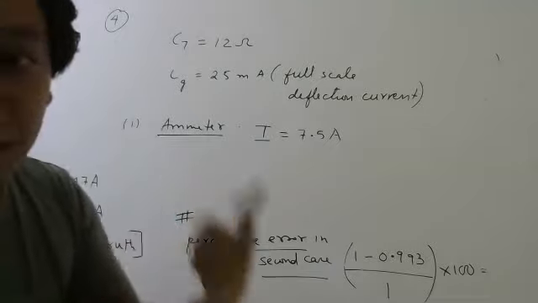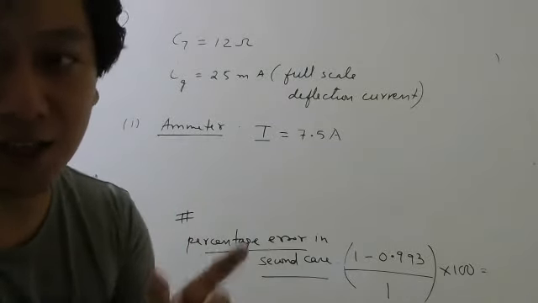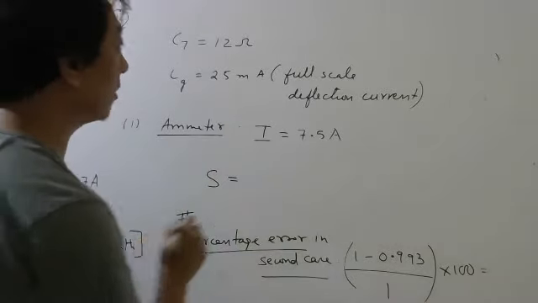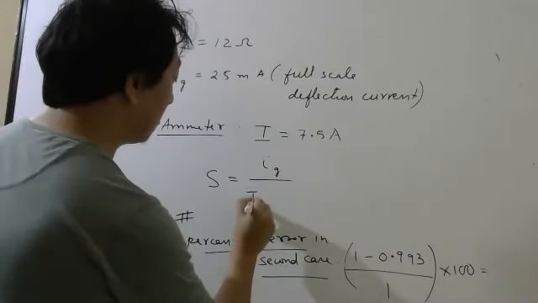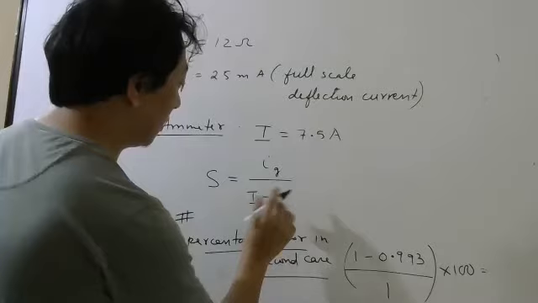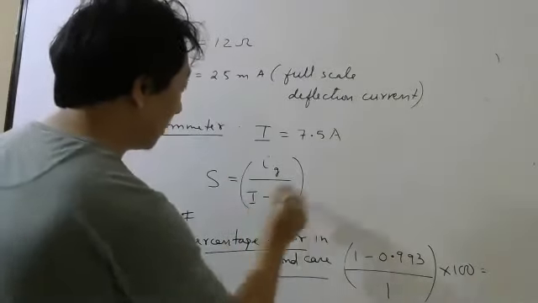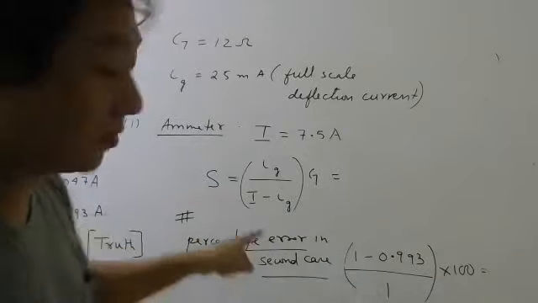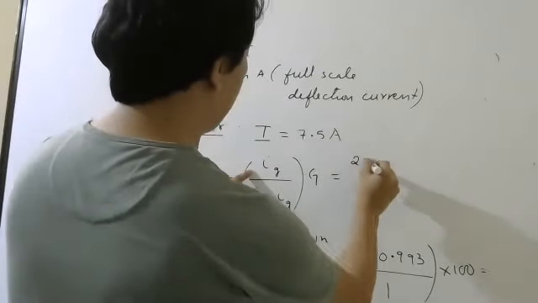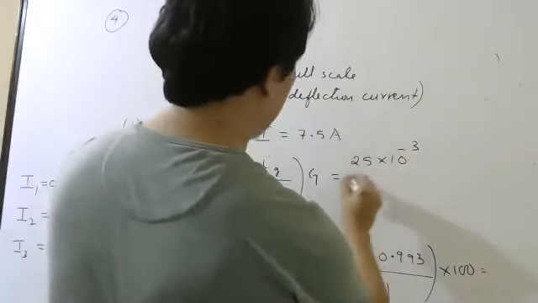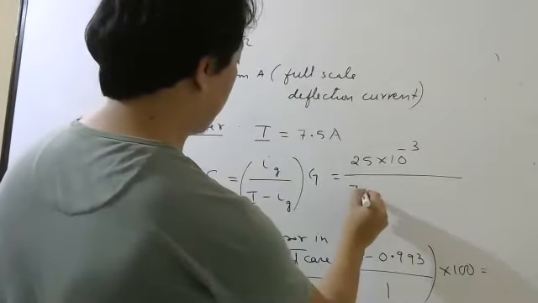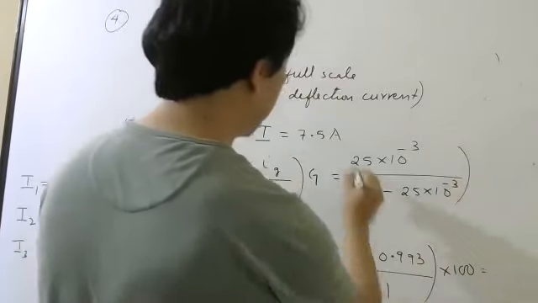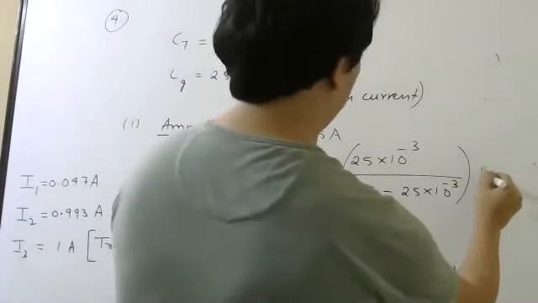To convert into an ammeter, we know we have to connect a shunt, a small resistance, in parallel. What was the formula? It was Ig by I minus Ig, into capital G. Just substitute this formula. You have to remember, I just derived it. So Ig is 25 milliampere, 25 into 10 power minus 3, divided by 7.5 minus 25 into 10 power minus 3, into G. G is 12.